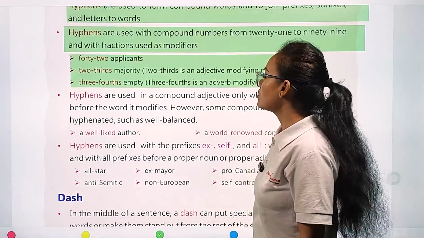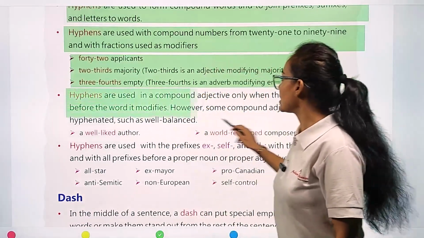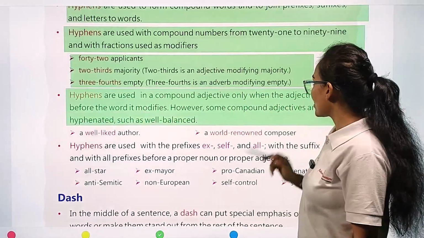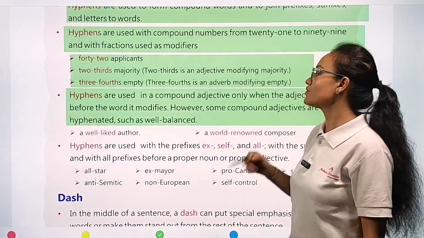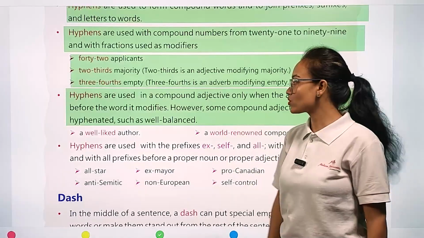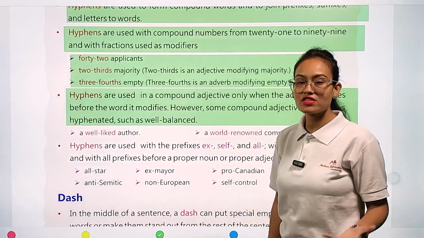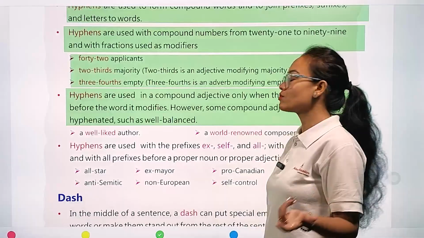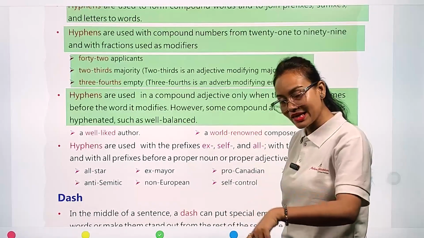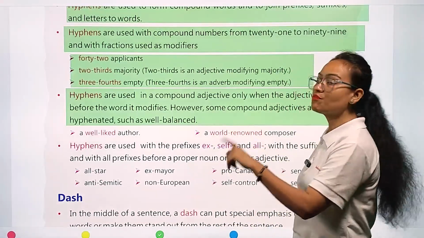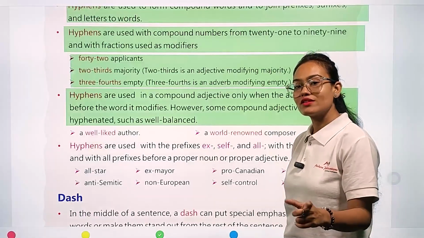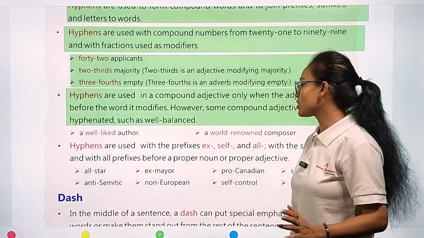Now, hyphens are used in a compound adjective only when the adjective comes before the word it modifies. Sometimes hyphens are also used for compound adjective words, and in this case, hyphens usually come before that word which they modify. Example we are going to see.